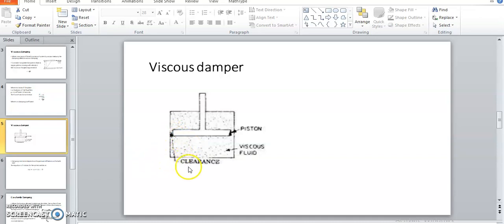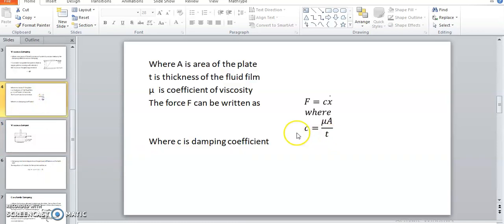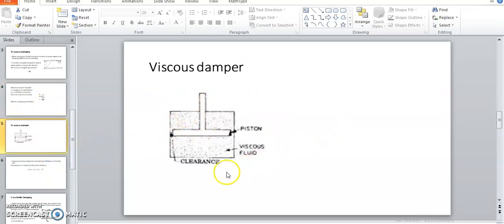That is nothing but the resistance we can call viscous damping. That resistance we can consider here as viscous damping, and that depends on c is equal to mu a by t. So this viscous damper we generally observe in automobiles to absorb shocks offered by the road surface while the vehicle is in moving condition.